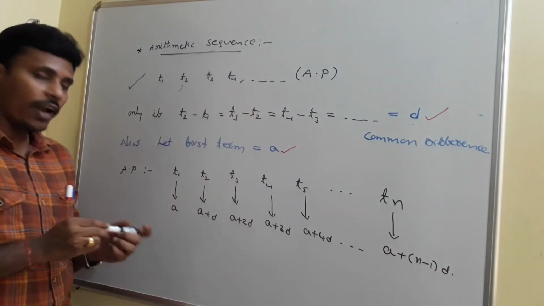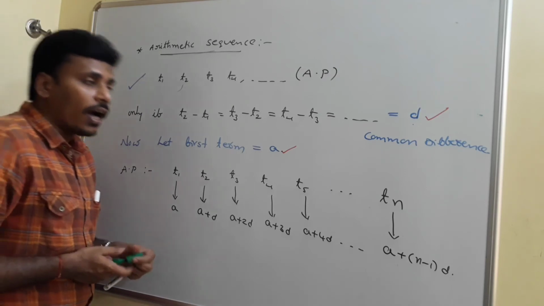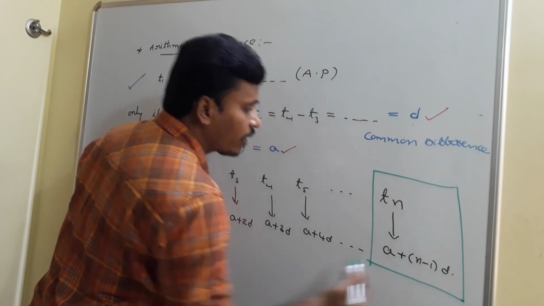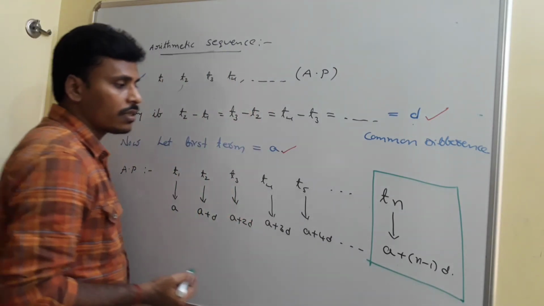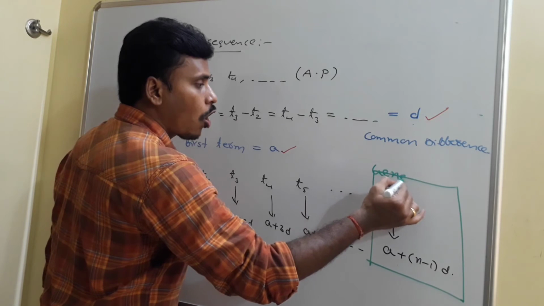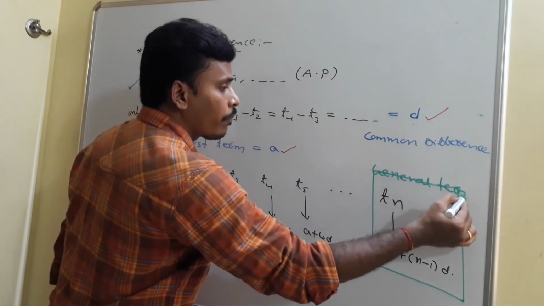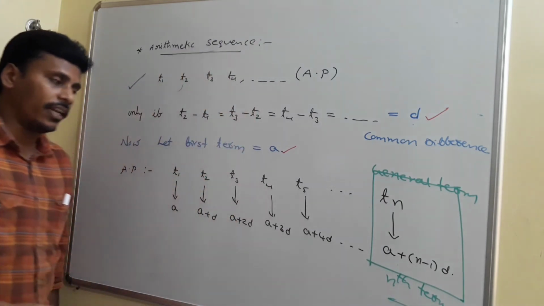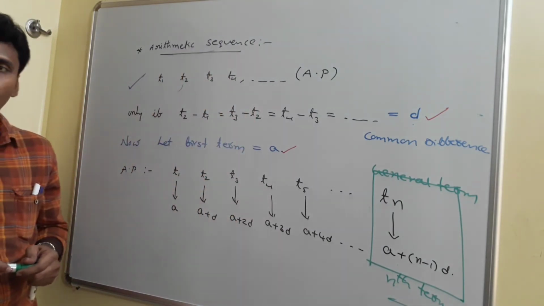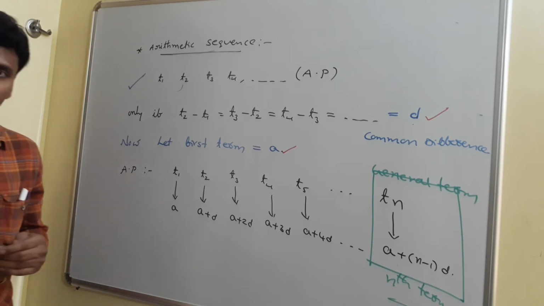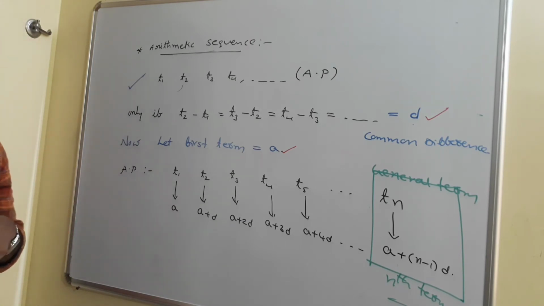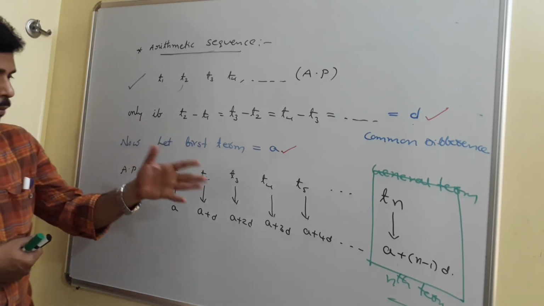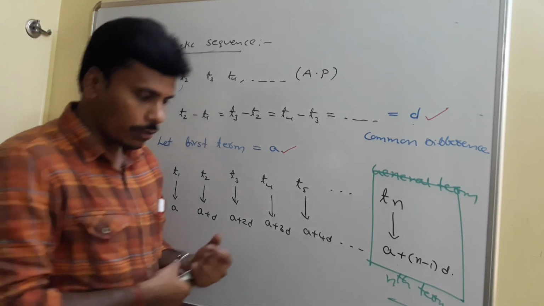So at the end, what we have in our hands is this. There is an arithmetic progression whose first term is A and common difference is D, then for that arithmetic progression, the nth term is A plus n minus 1 into D. We also call it the general term or nth term of the arithmetic progression. With this idea, we are able to identify the nth term of different arithmetic progressions, right? Just have a look at this and take a screenshot. I will discuss a few simple problems related to this arithmetic sequence based on this nth term, right? Just have a look.